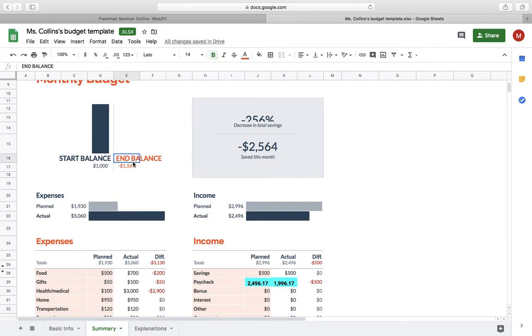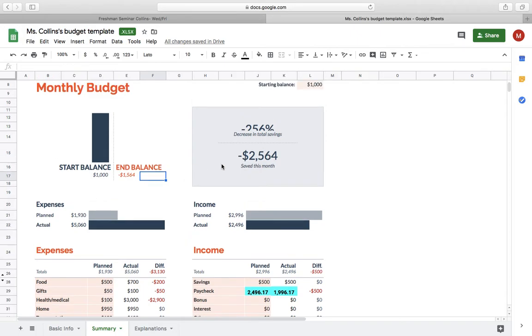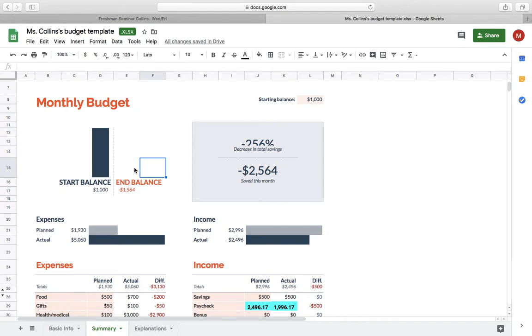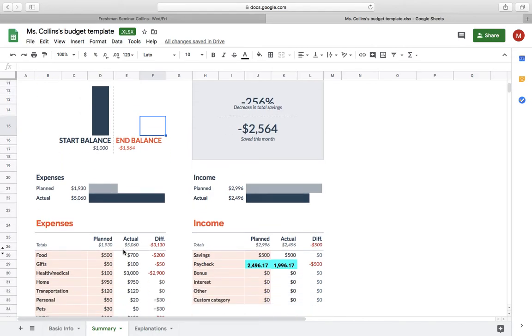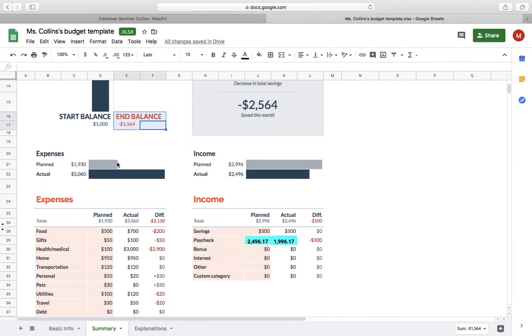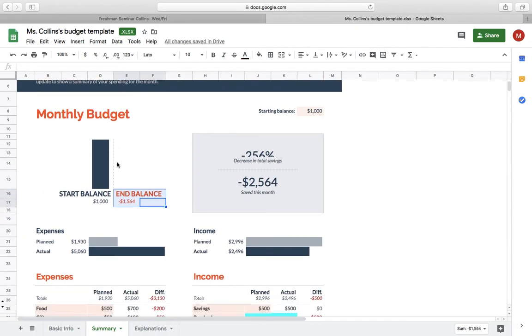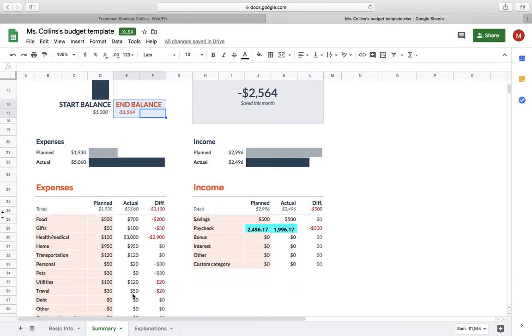So my ending balance is negative $1,564, and I saved negative $2,564 this month. So as of right now, I am probably going to get evicted from my household because I can't pay rent this month. I have a negative bank balance. So this is just to give you an idea of what needs to be done on this spreadsheet.